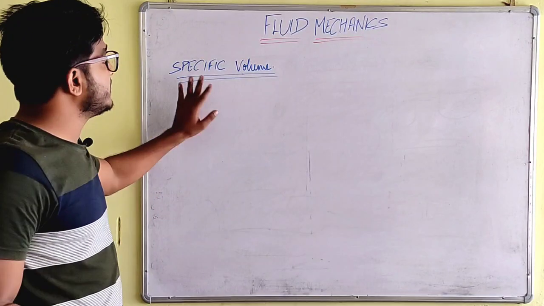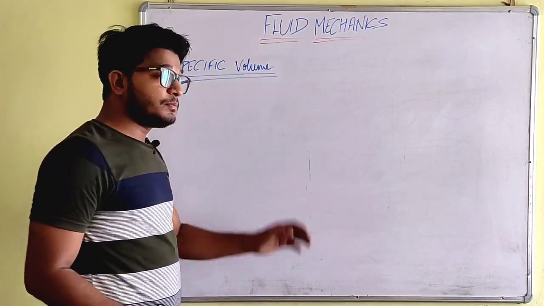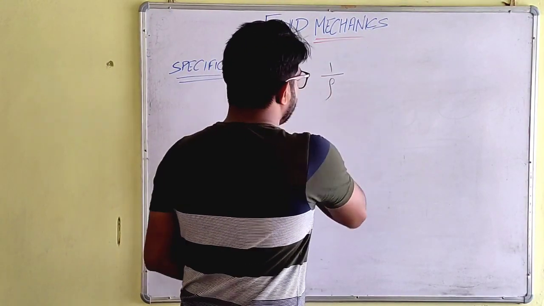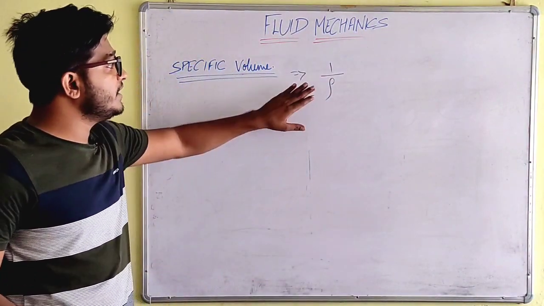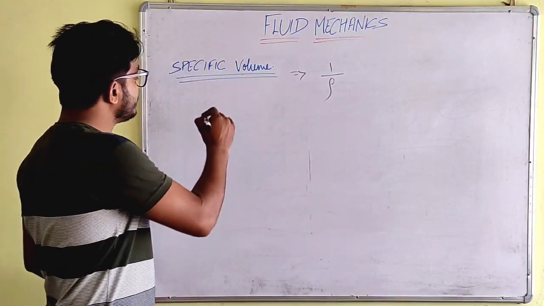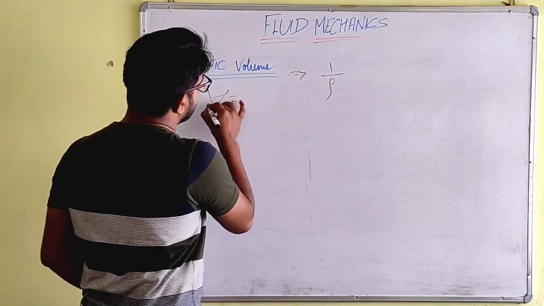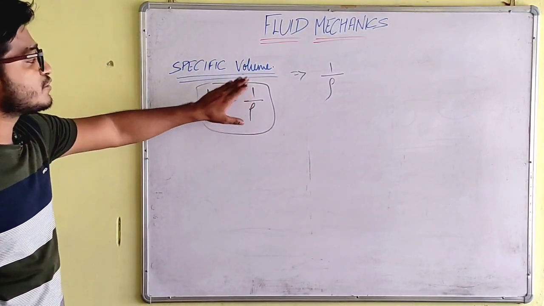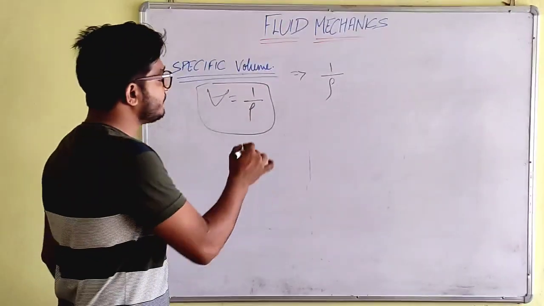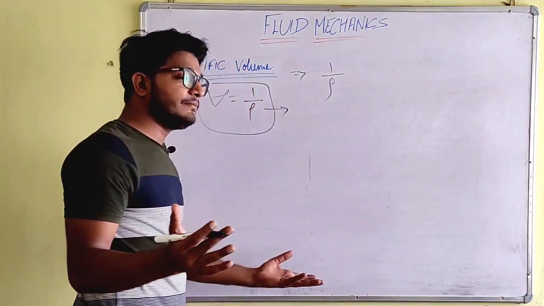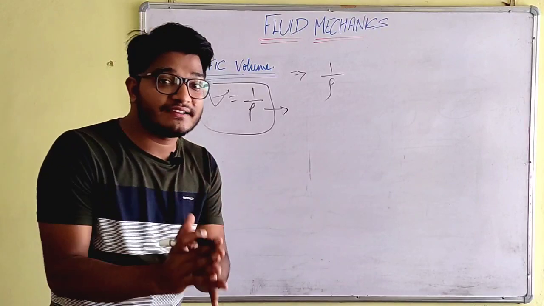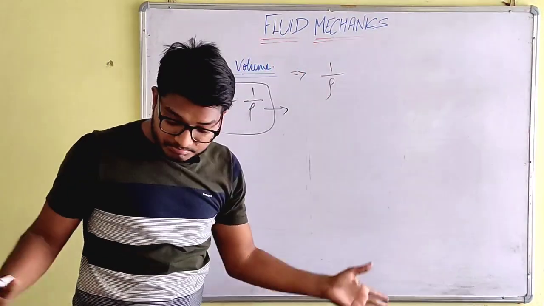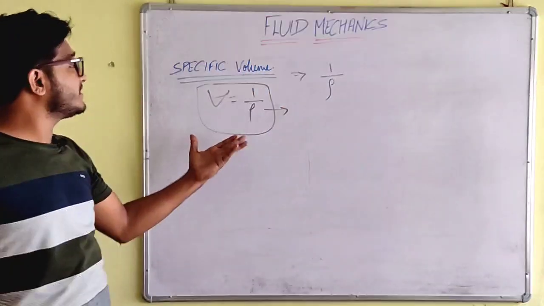Okay, the next thing is specific volume. So what is specific volume? Specific volume is the reciprocal of the density. So it is shown by v, and it will be like v is equal to 1 upon rho. What will its unit be? It is not that important because it is used for gases, and we are studying fluid mechanics, so it is not that much important.